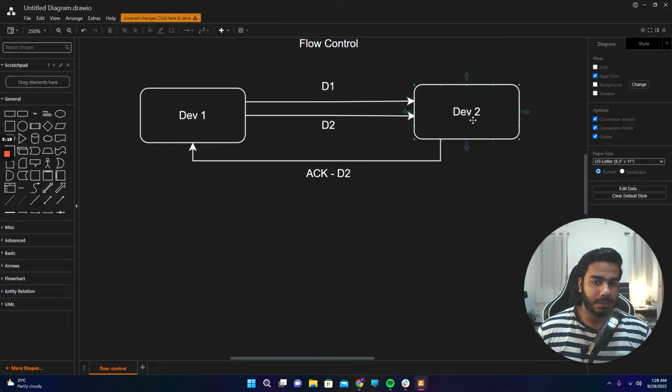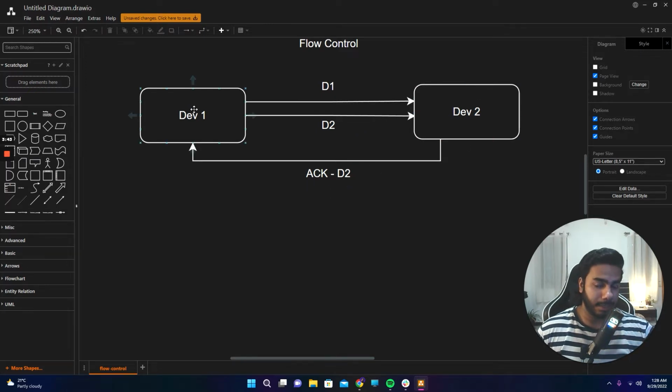Let's say for some reason some packet is dropped during transmission. Device 2 can tell device 1 that okay, you sent till, like we discussed, if device 1 sends D1, D2, D3, and D3 gets lost somewhere in between during transmission, device 2 would say that I received till D2, send everything after that.